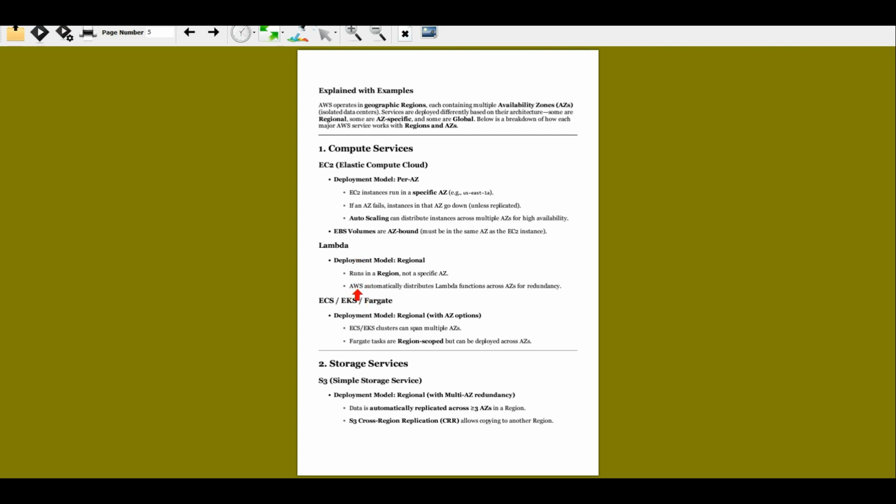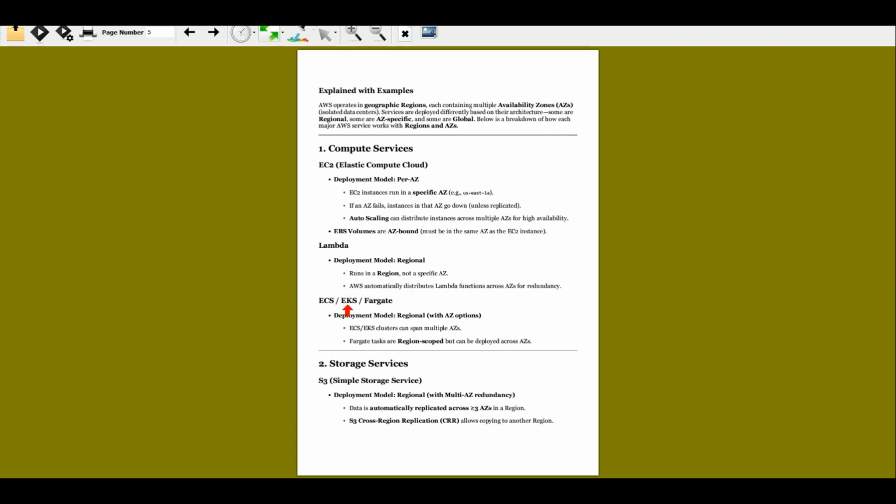So how does it select? AWS automatically distributes the Lambda function across availability zones for redundancy. You just need to select the region, then AWS automatically puts the Lambda into availability zones for redundancy. The only thing we can't do is select a particular availability zone for that, right?